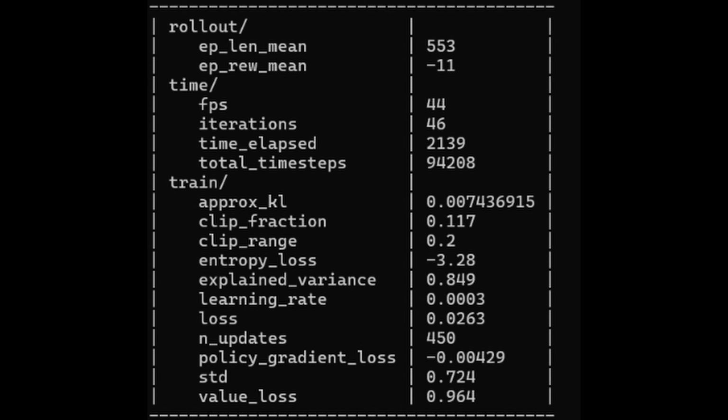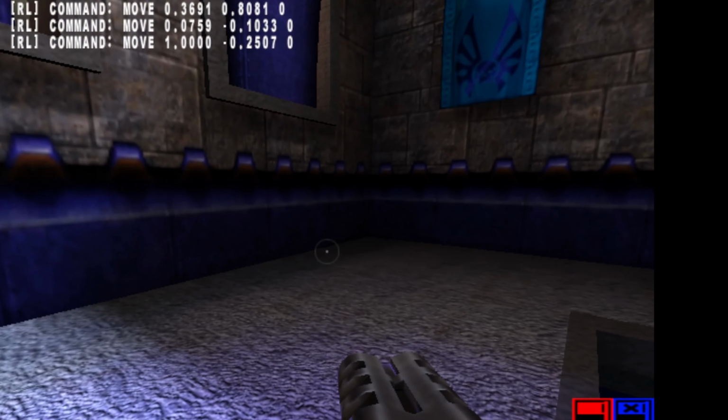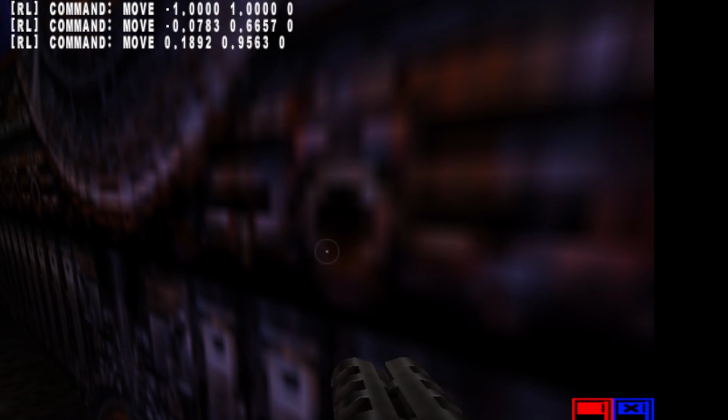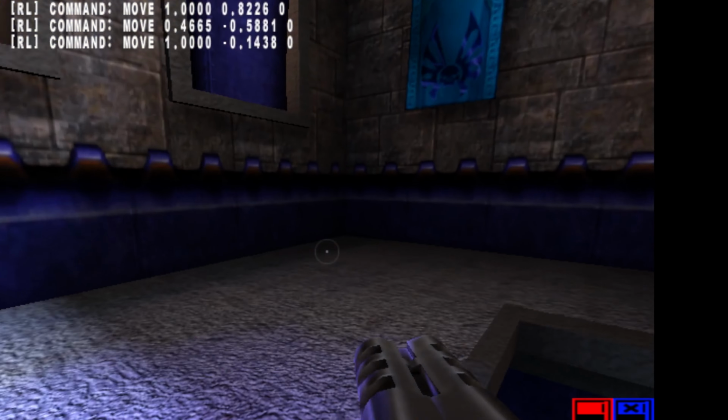The number that matters is total time steps. I set it to 319k, which puts the full run at 319 divided by 44, which is roughly 2 hours. I had a thought come up during training that reducing distance to the flag could reduce training time. But proximity alone doesn't get you a bulletproof policy.